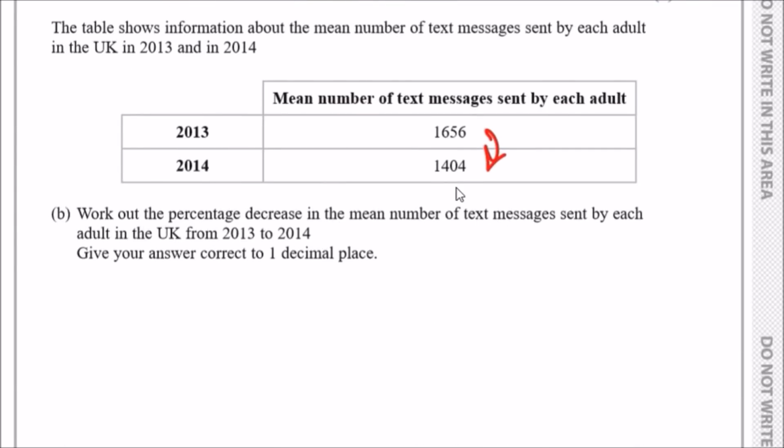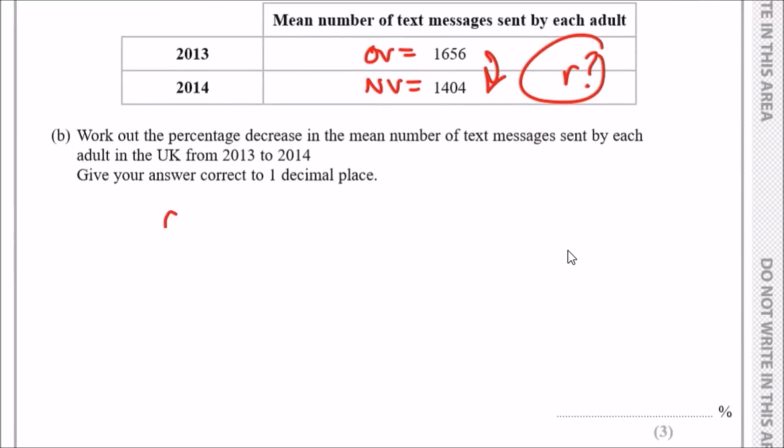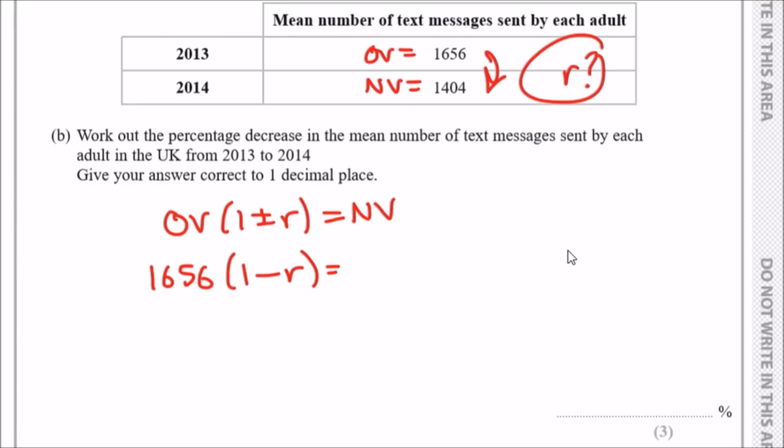But we're actually trying to find the actual rate, the percentage decrease, because now we know the original value is here. So this would be our original value and this would be the new value. We just need to find out what the rate is using the same formula. So let's do it. We can say OV times 1 plus or minus some rate must equal a new value. We know that the original value is 1,656 times, and we know there's a decrease, so 1 minus R, and it must equal 1404.